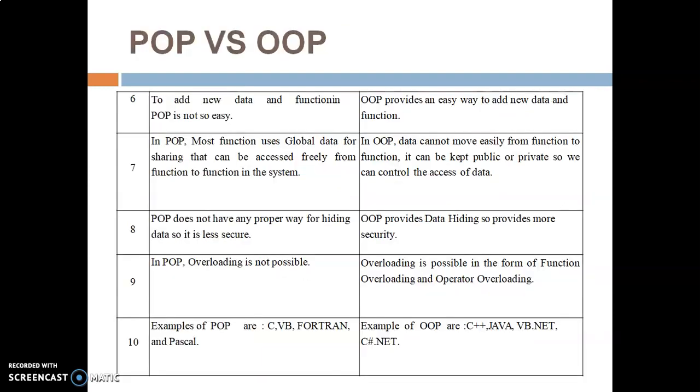So sixth is, to add new data and function in POP is not so easy. So you cannot update very easily in case of POP, but it is very easy in OOP. You can add new data and function.